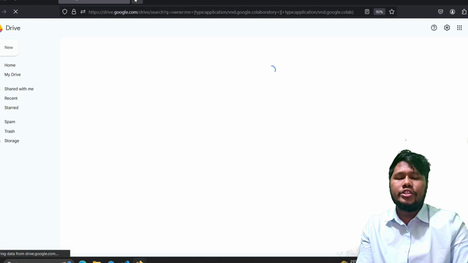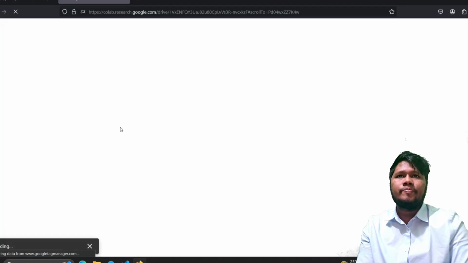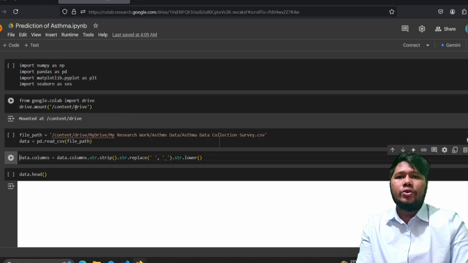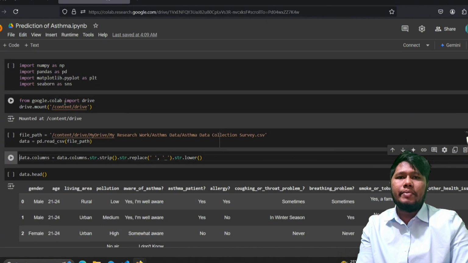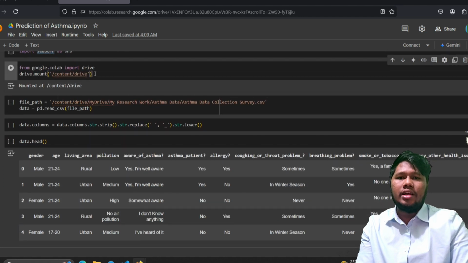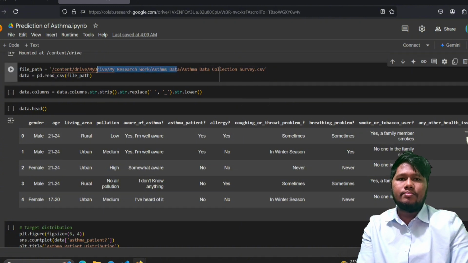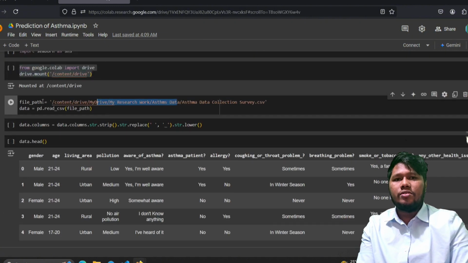Now I'm going to explain the code and data analysis. We have to go to Google Colab. So now we are in Google Colab. There we can see we have imported some libraries and mounted Google Drive. We imported NumPy and Pandas for data manipulation, and Matplotlib and Seaborn for visualization. We also mounted our Google Drive to access the CSE322 dataset, which is stored in my Google Drive.